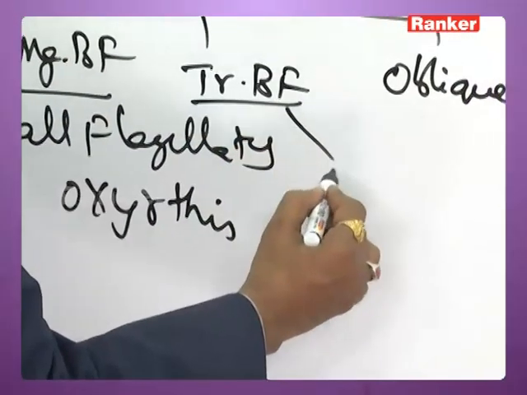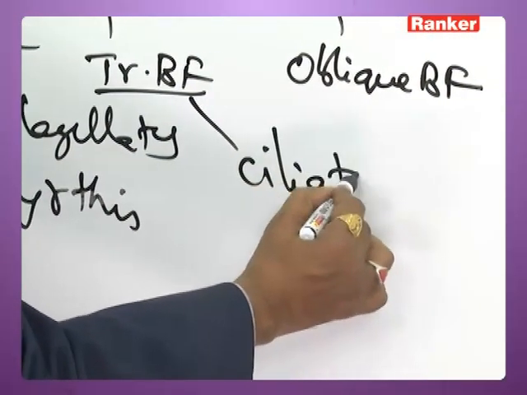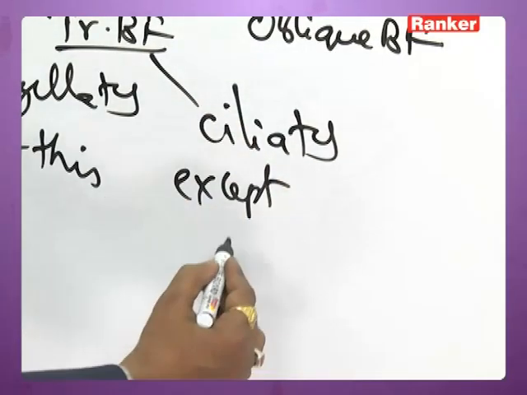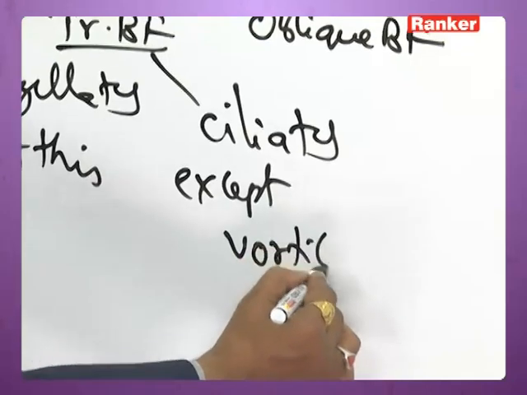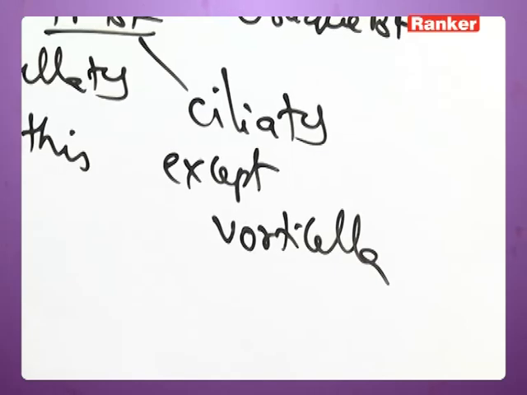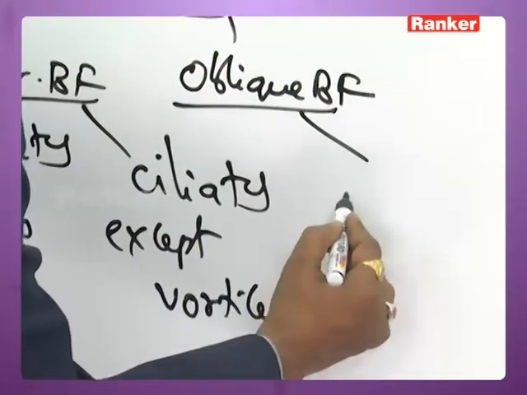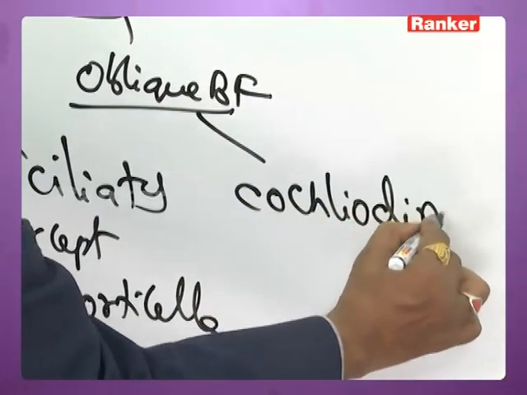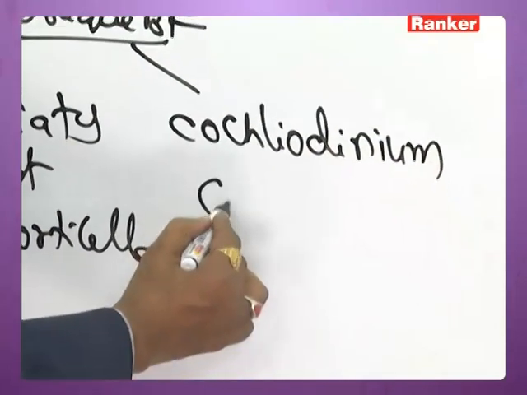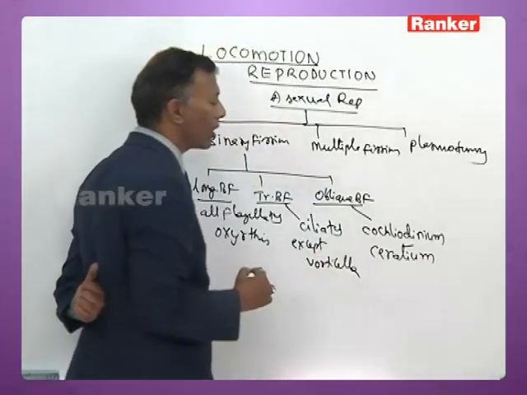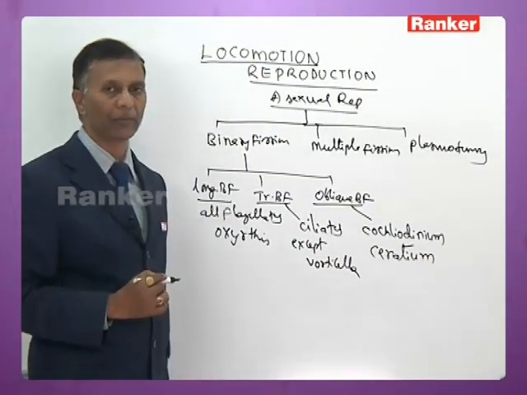Transverse binary fission takes place in all ciliates except Vorticella. Vorticella, though it is a ciliate, reproduces by longitudinal binary fission. Oblique binary fission is noticed in protozoans like Cochlodinium and Ceratium.